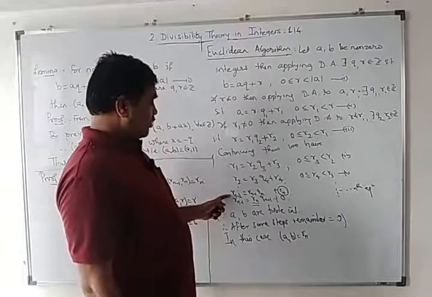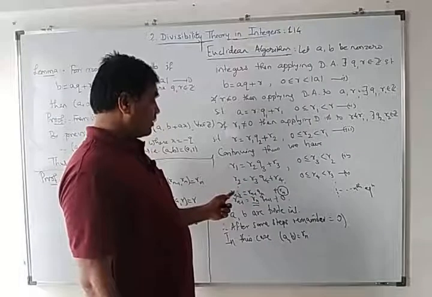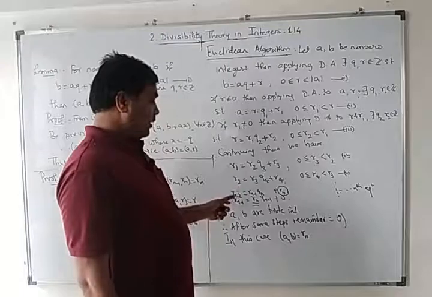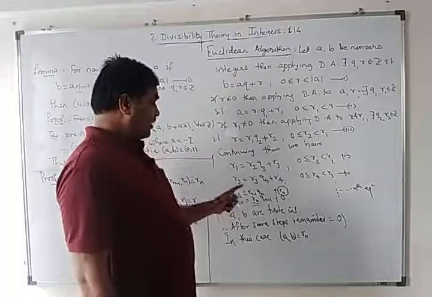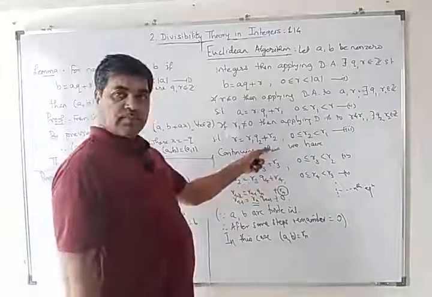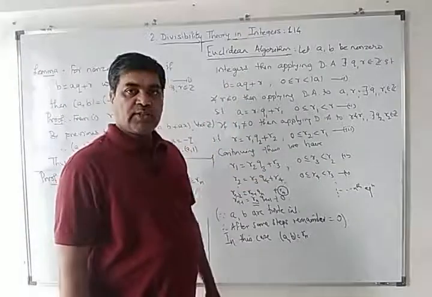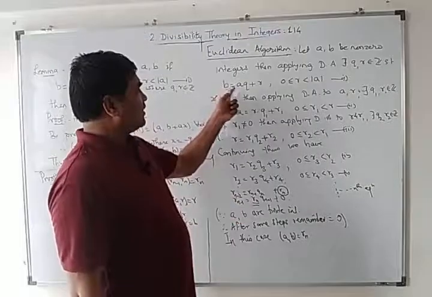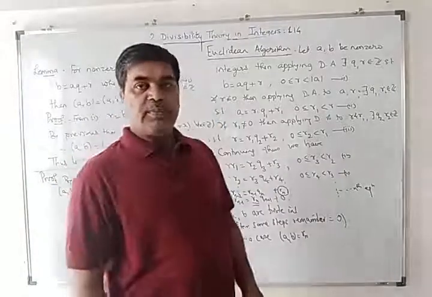Then I will substitute value of previous remainder in that, that is Rn minus 1. And I will substitute previous values here, and lastly I will get A and B. In this way that Rn will be expressed as combination of A and B.